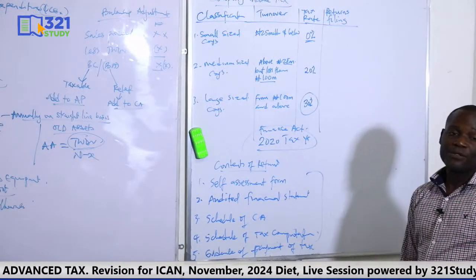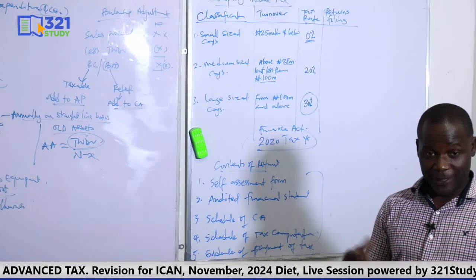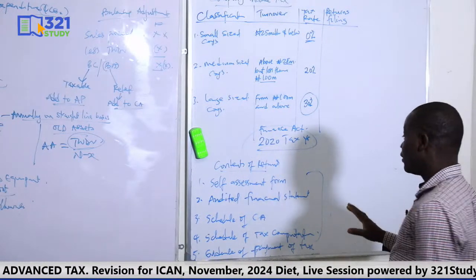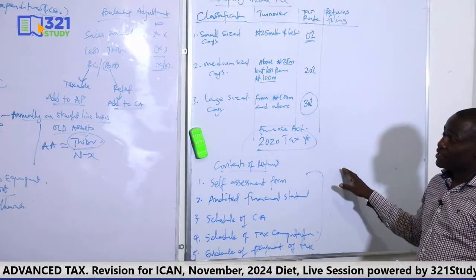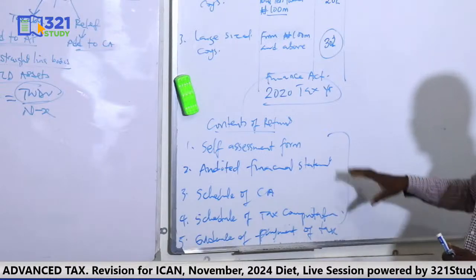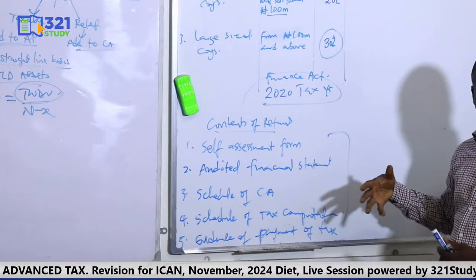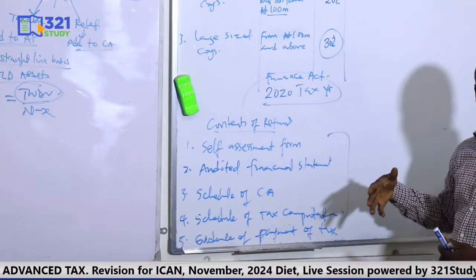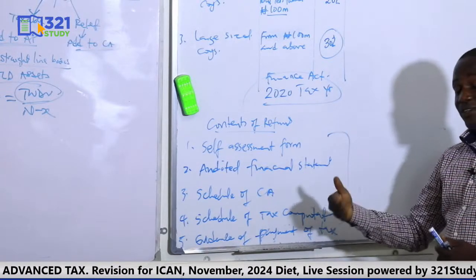A company must take it to the tax authority on annual basis. Remember the due date. If it's an ongoing business, 6 months after the end of the accounting year. If it's a new business, the earlier of 18 months or 6 months. Now, you must take this to the tax authority. Failure to take this to the tax authority is an offense. Remember the penalty with the Finance Act, 50,000 in the first month and 25,000 for every subsequent month